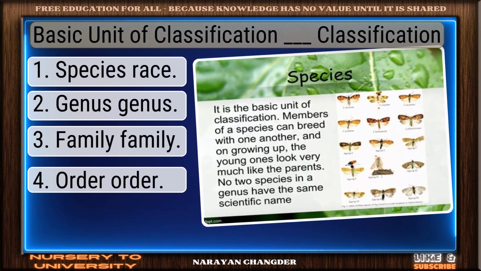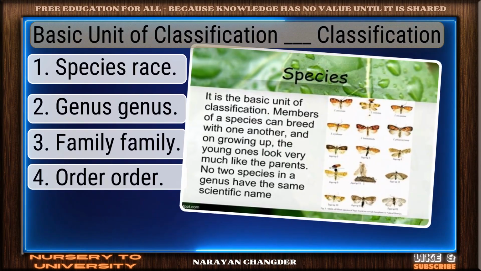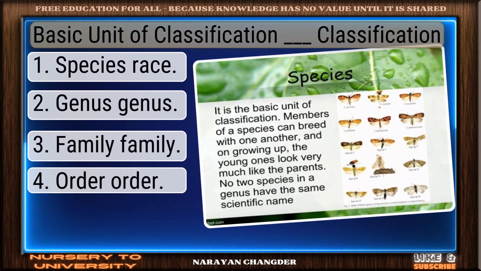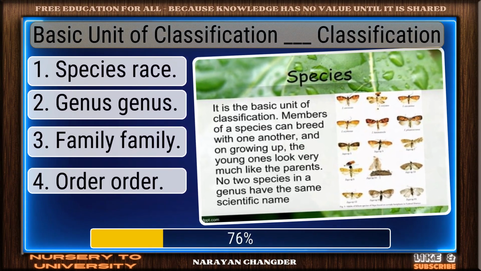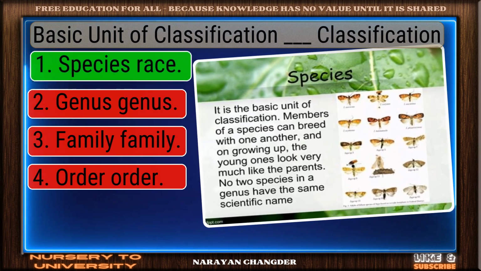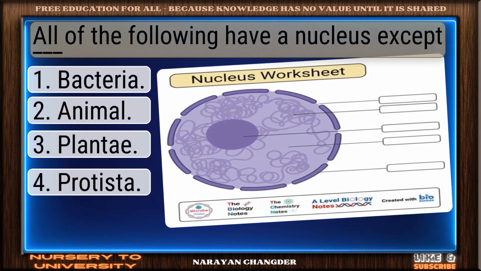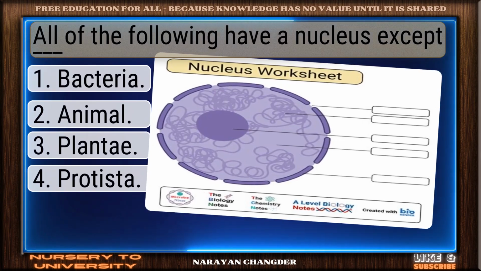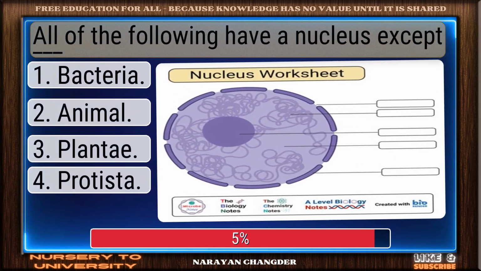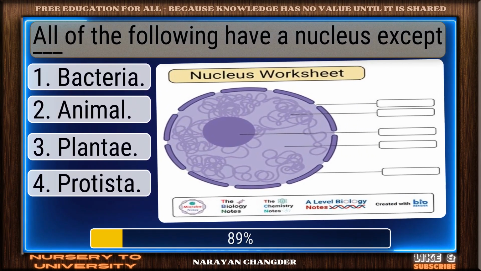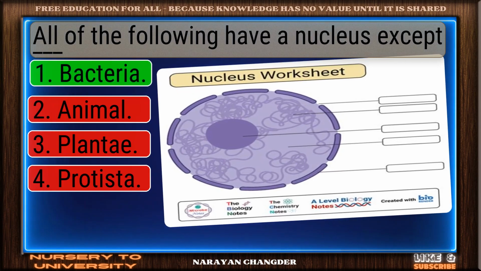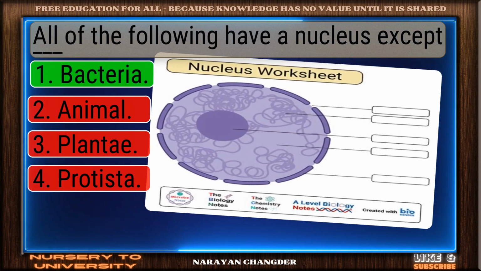Question number 177. Basic unit of classification, dash, classification. Smart pick. Species is the correct choice. Question number 178. All of the following have a nucleus except dash. Smart move. Bacteria is an accurate answer.